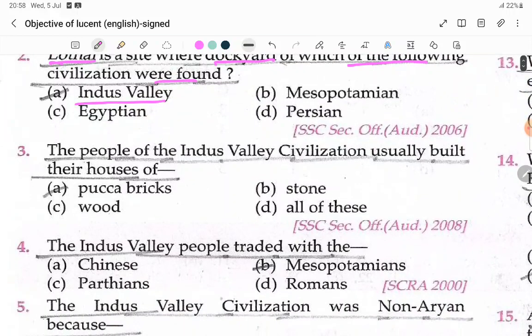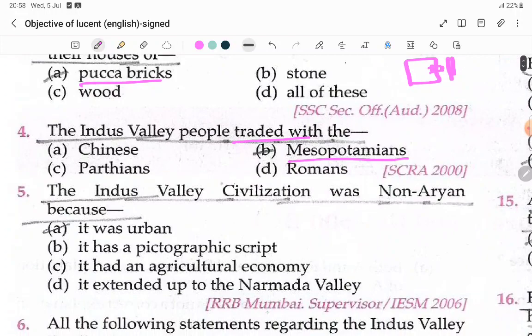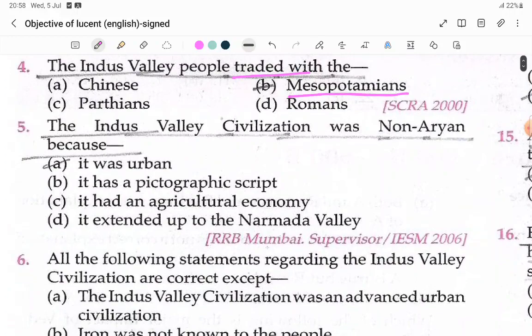People of the Indus Valley civilization usually built their houses with pakka bricks, in square shape, and their windows would never be on the side of the road. So pakka bricks you have to remember. The Indus Valley people traded with the Mesopotamians, a group of people. With them they would do business.